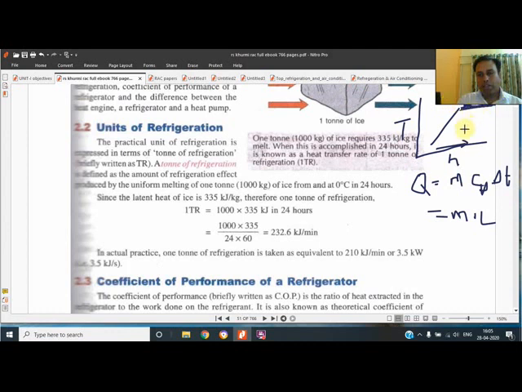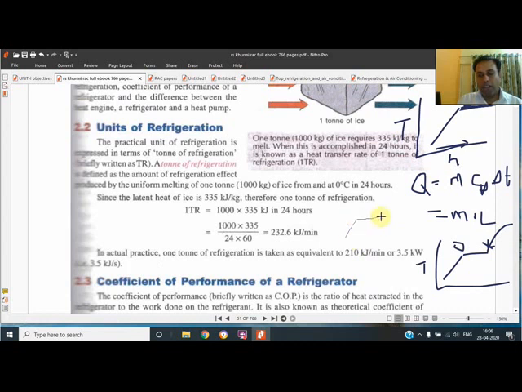Similar is the case whenever there is a phase change, and a phase change is observed twice if you are heating from the solid state. If we consider ice and start heating from, suppose, -10 to 0 degree centigrade, the temperature will increase. From 0 degree solid to 0 degree liquid, there won't be any temperature rise. Then again it will give a temperature rise, and then from liquid to vapor, there won't be any temperature rise.